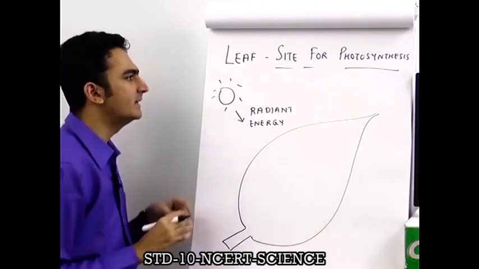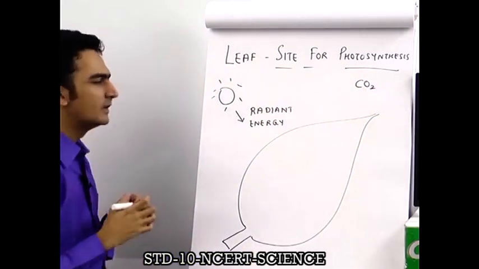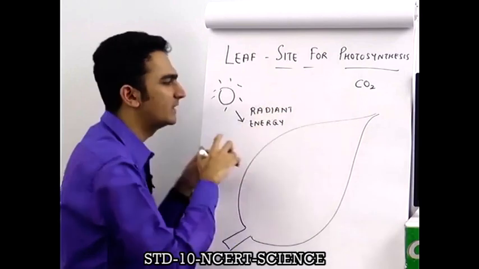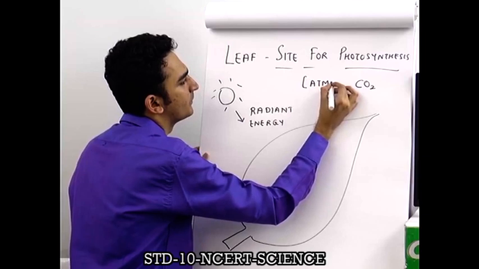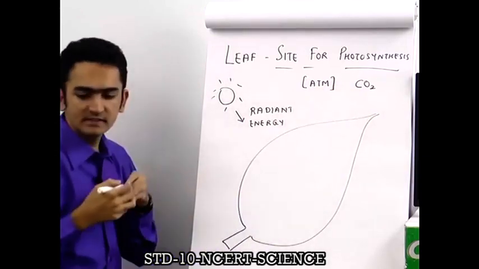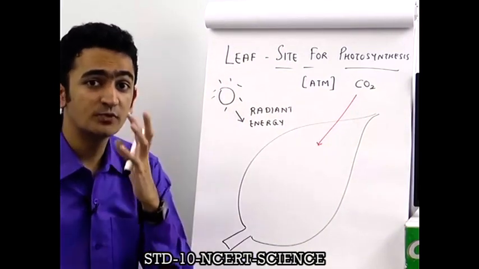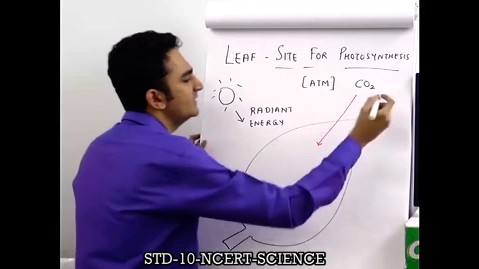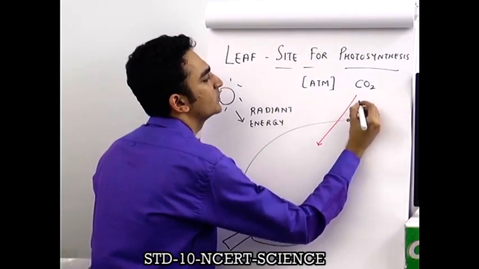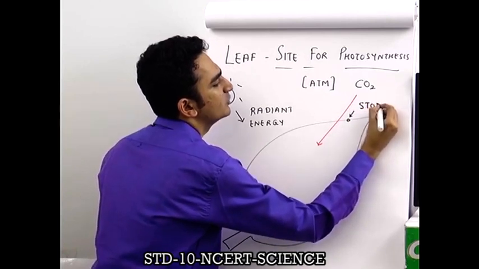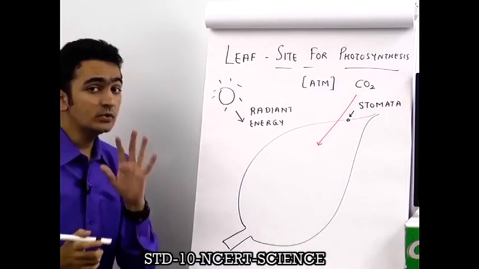The second raw material is carbon dioxide, which is present in the atmosphere. I am writing the short form ATM. It enters the leaf, because you know the leaf has got small openings, and these small openings are present in the leaf. I'm just trying to show one opening like this over here. We have done this in lower standards. These openings are called stomata.